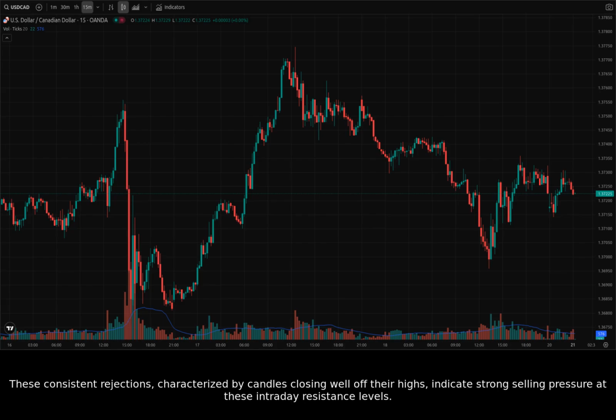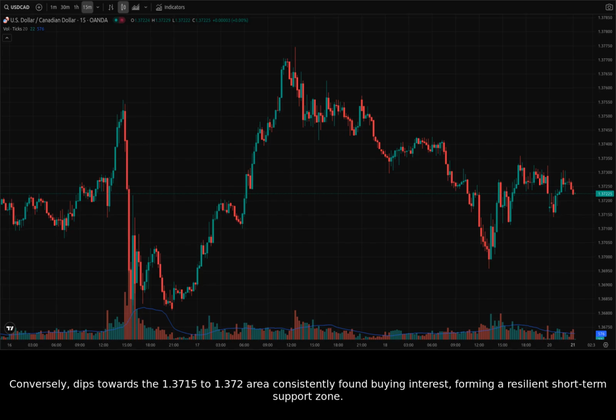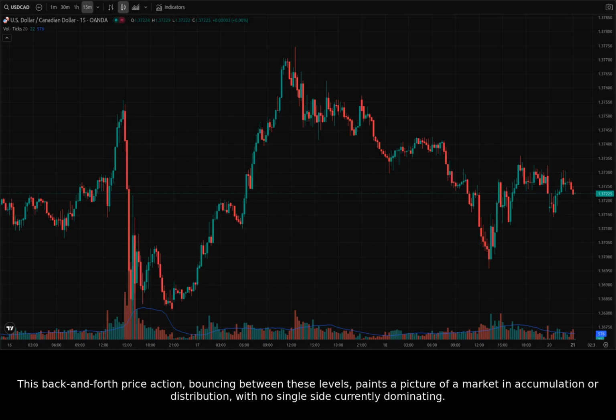These consistent rejections, characterized by candles closing well off their highs, indicate strong selling pressure at these intraday resistance levels. Conversely, dips towards the 1.3715 to 1.372 area consistently found buying interest, forming a resilient short-term support zone. This back-and-forth price action, bouncing between these levels, paints a picture of a market in accumulation or distribution, with no